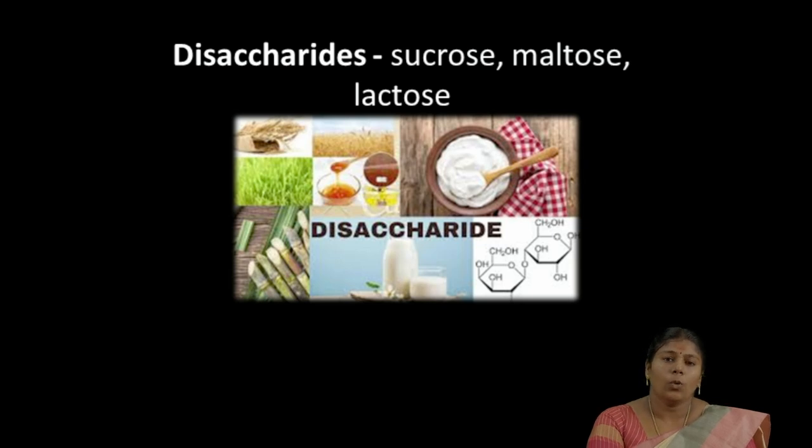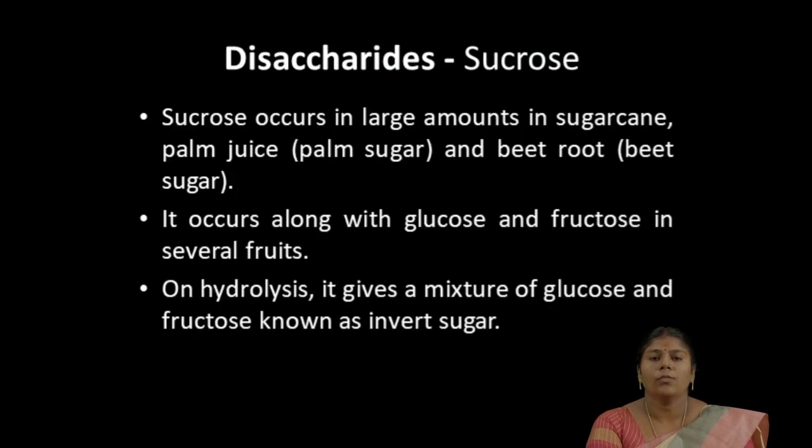The next one is disaccharides. Examples for disaccharides are sucrose, maltose and lactose. The first one is sucrose. It is found in abundant amounts in sugarcane, palm juice and beetroots. It commonly occurs along with glucose and fructose in many fruits.